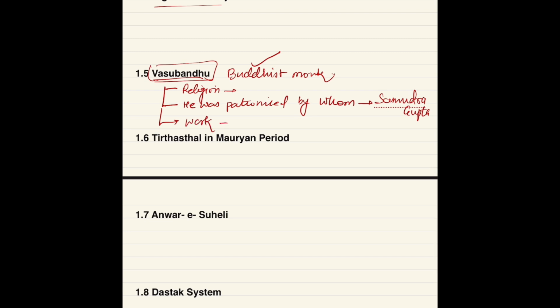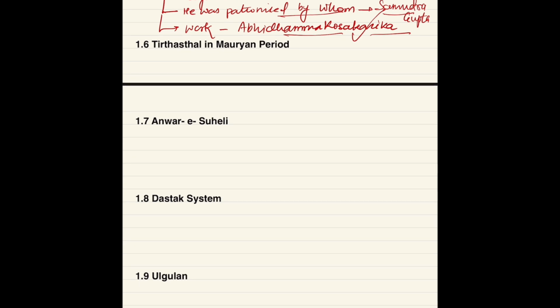So he wrote a commentary on Abhidhamma Pitak, and the name of the commentary was Abhidhamma Kosakarika. Okay, understood? So religion, he was a Buddhist monk, belongs to Gandhara region, patronized by Samudragupta, and wrote a commentary on Abhidhamma Pitak. And what is the name of that commentary? It is Abhidhamma Kosakarika.